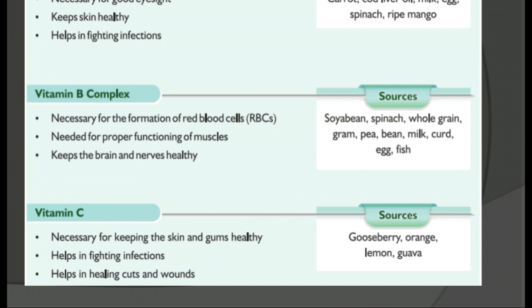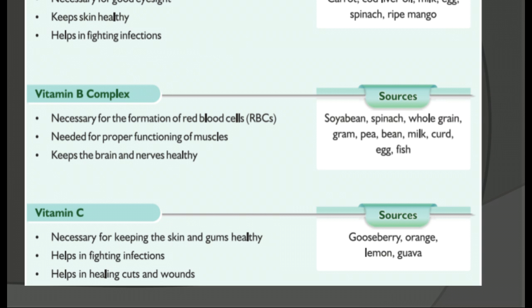The sources are soybean, spinach, whole grain, gram, pea, bean, milk, curd, egg, fish. Then vitamin C. It is needed for keeping the skin and gums healthy.